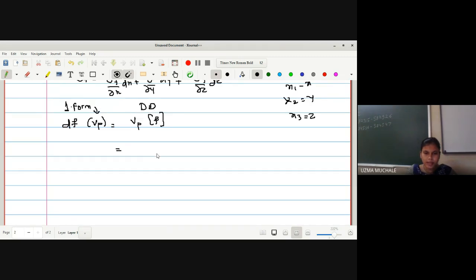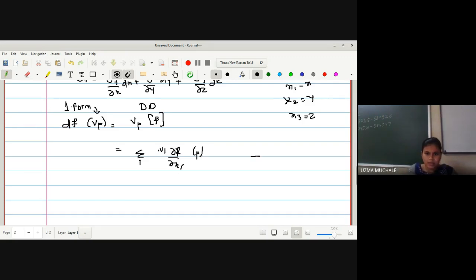So what is the value of your directional derivative? It is equal to summation over i of vi dou f by dou xi. We proved this result after the definition of the directional derivative on a tangent vector. Okay.